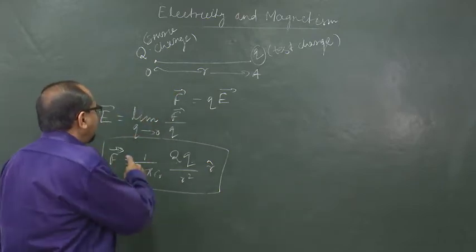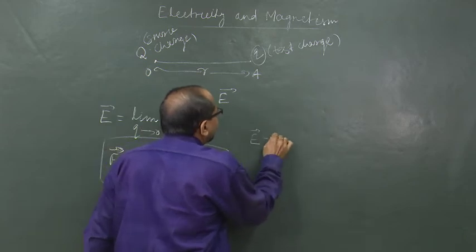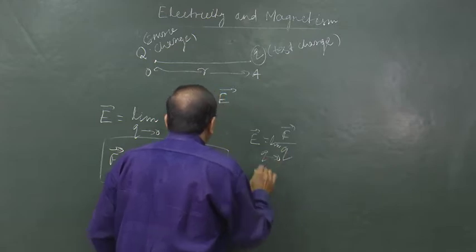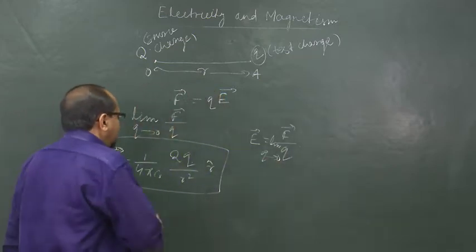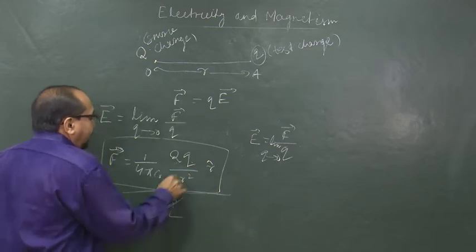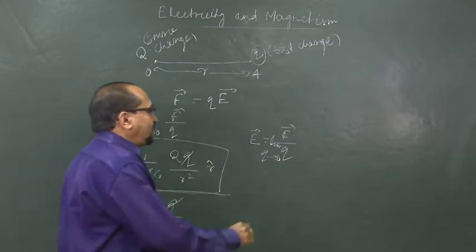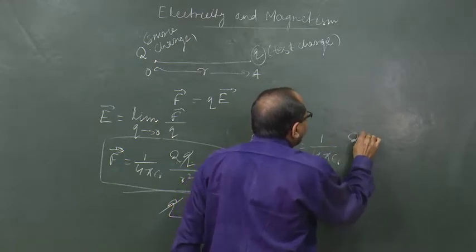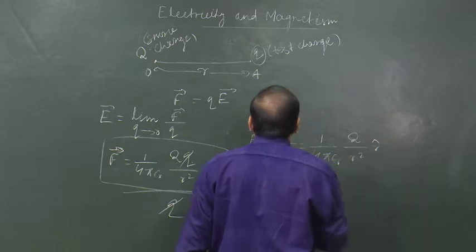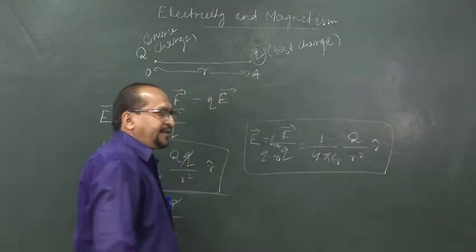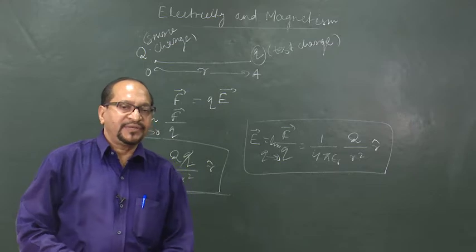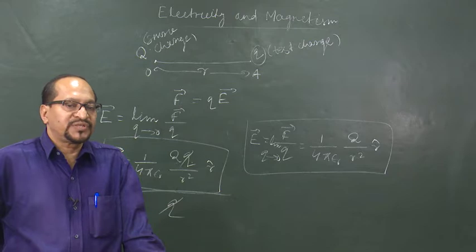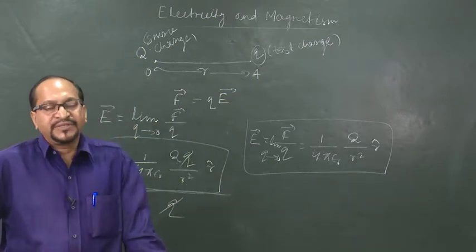From the definition of electric field, we can write E is equal to F by q, in the limit q tends to 0. From this equation we divide by small q, q cancels out, and we are left with electric field is equal to 1 by 4 pi epsilon naught, capital Q by r square, into r cap. So, this is the electric field intensity or strength of the electric field at a distance r from a source charge, an isolated point charge capital Q.